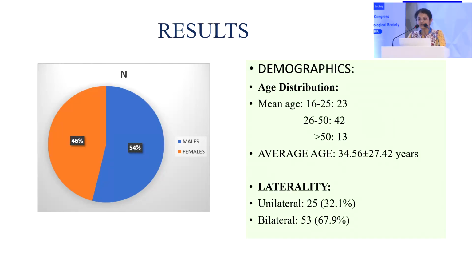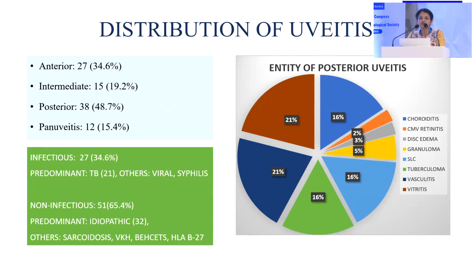So my demographics included 54% males and 46% females, and the majority of the age distribution belonged to the 26 to 50 age group category, with an average age of 34.56 years. In our study, about 68% of cases were bilateral. Now coming to the distribution of uveitis, we found that close to 49% of patients had posterior involvement, followed by anterior involvement in about 35% of cases.